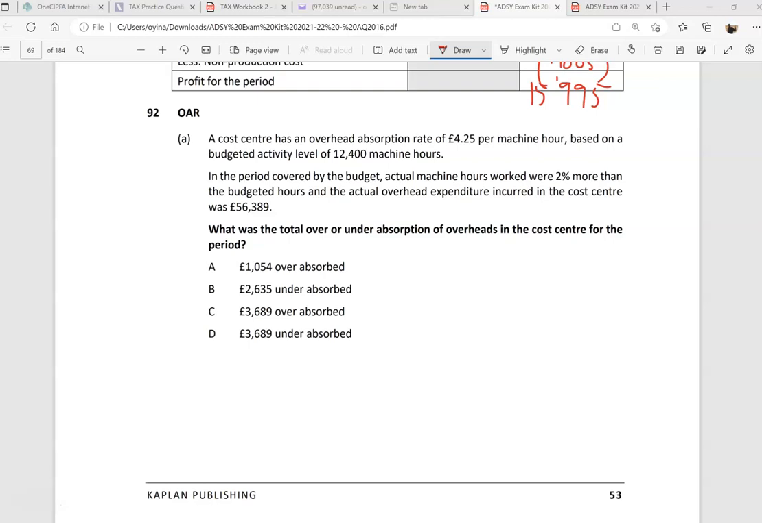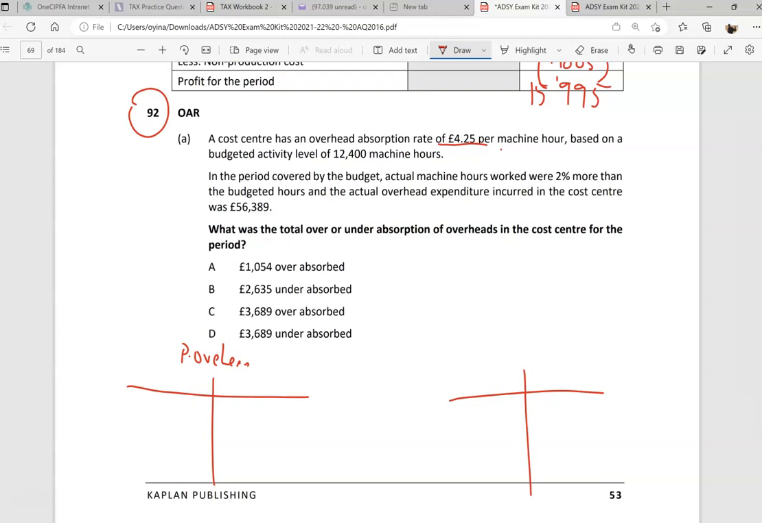Right, okay, question 92. What we have here is a cost center with an overhead absorption rate of £4.25 per hour. So every time you have an hour of work, or a machine hour being used, in the production overhead control account you're debiting the overhead. You're saying, I'm going to assign £4.25 to every hour that is put in.